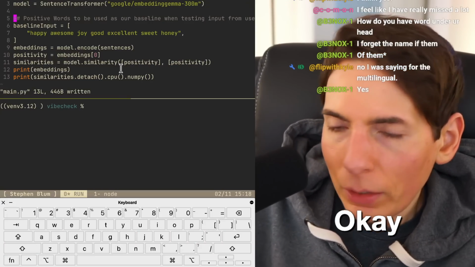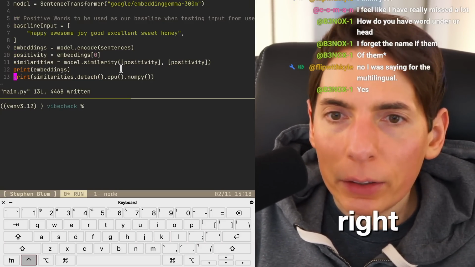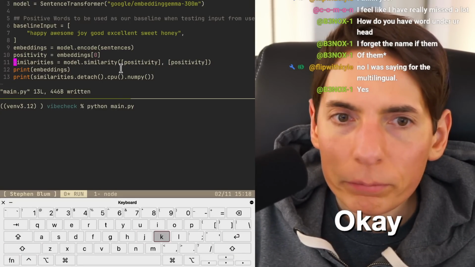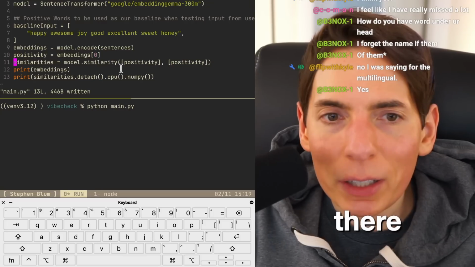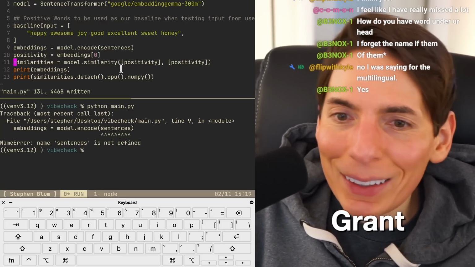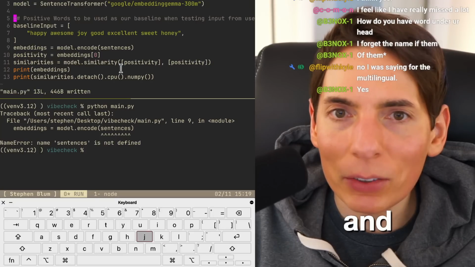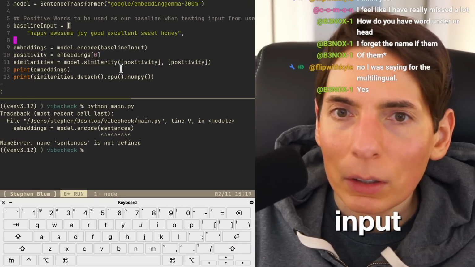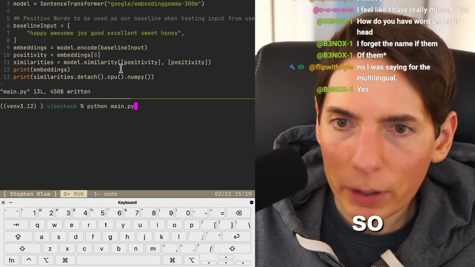Okay. All right, let's see if this runs. I want to make sure it runs. Okay. How's it going there, Shrikanth? Shrikanth, welcome on in. Good to have you here. Oh, sentence isn't defined because I deleted it. Baseline input. All right, so let's try that again.